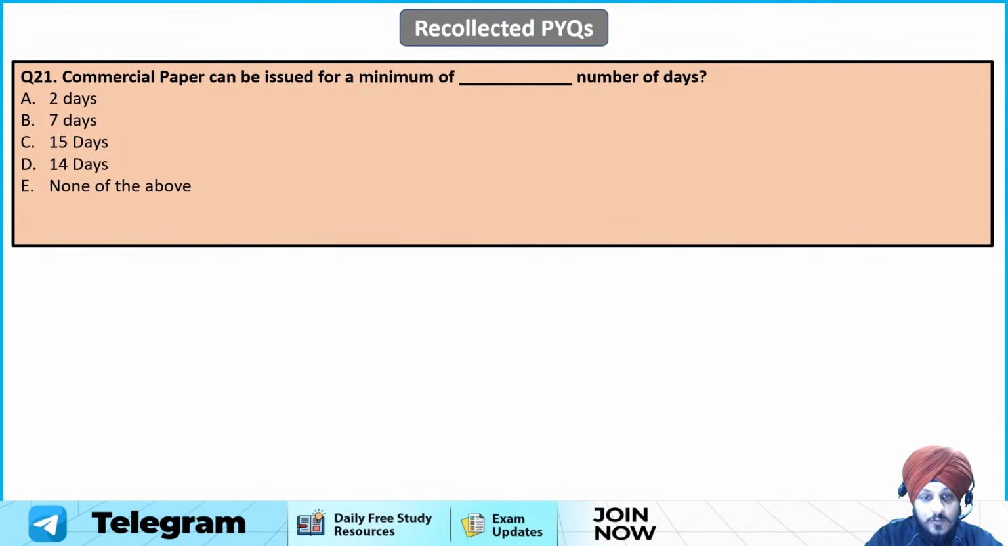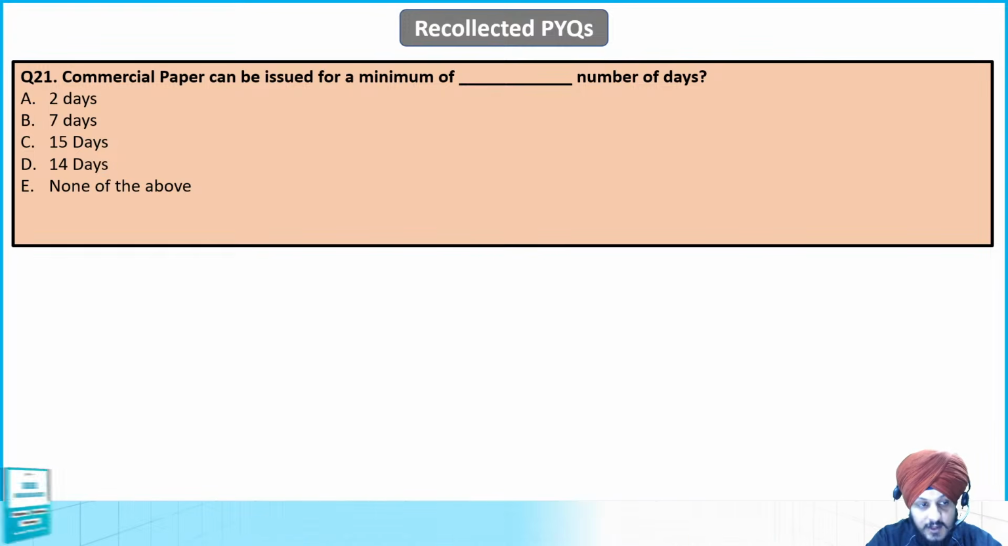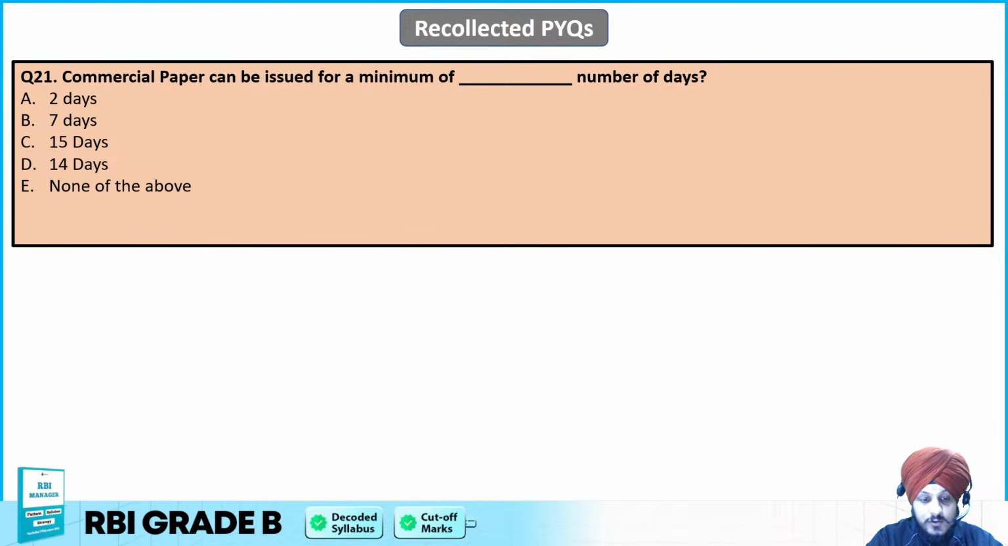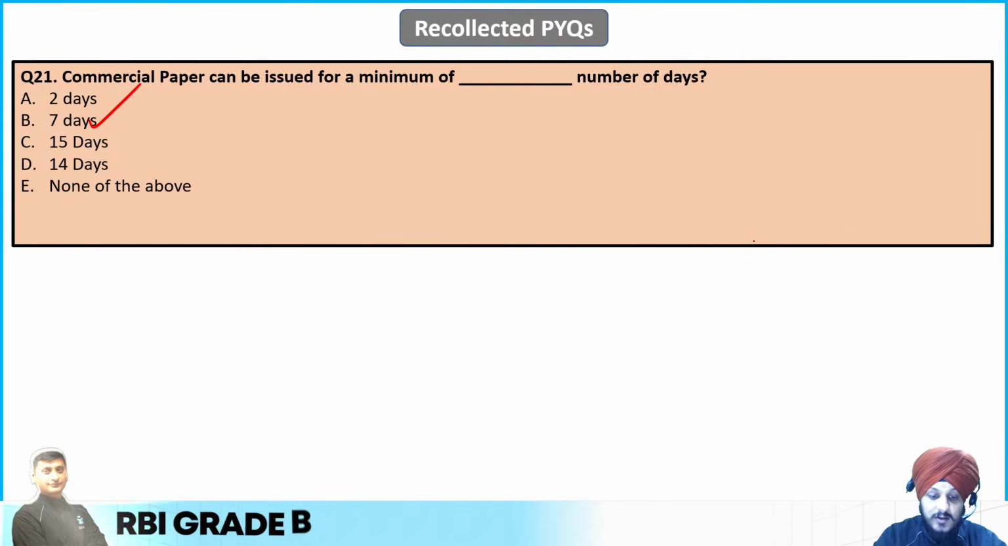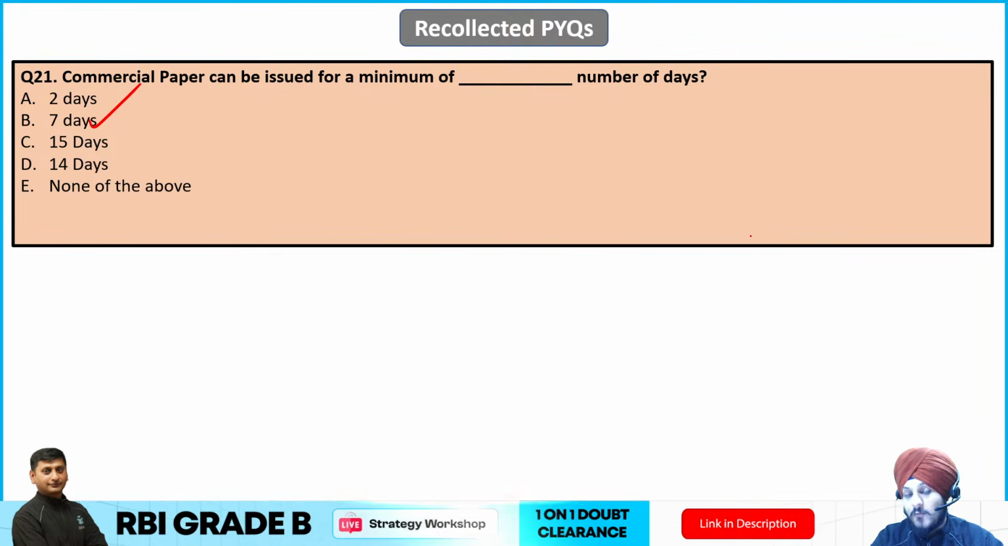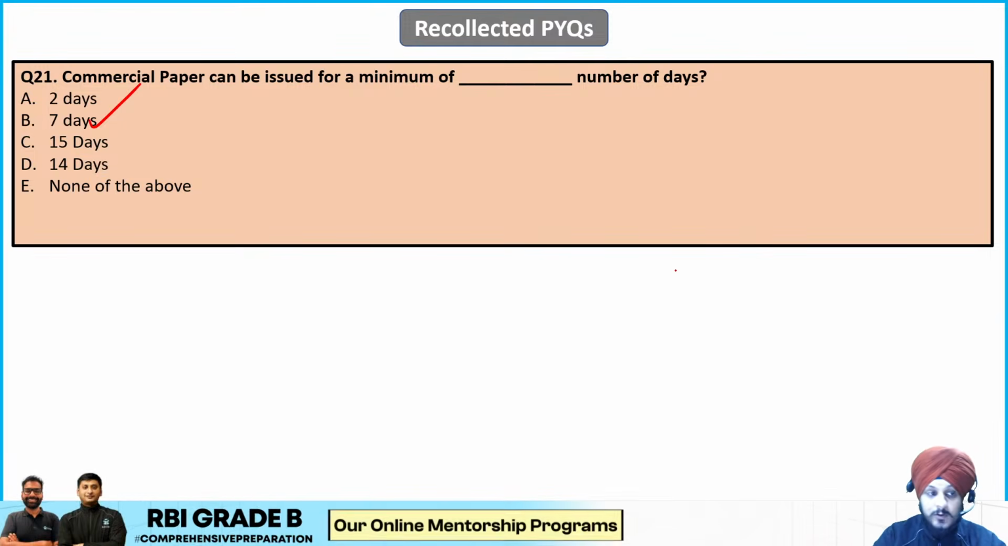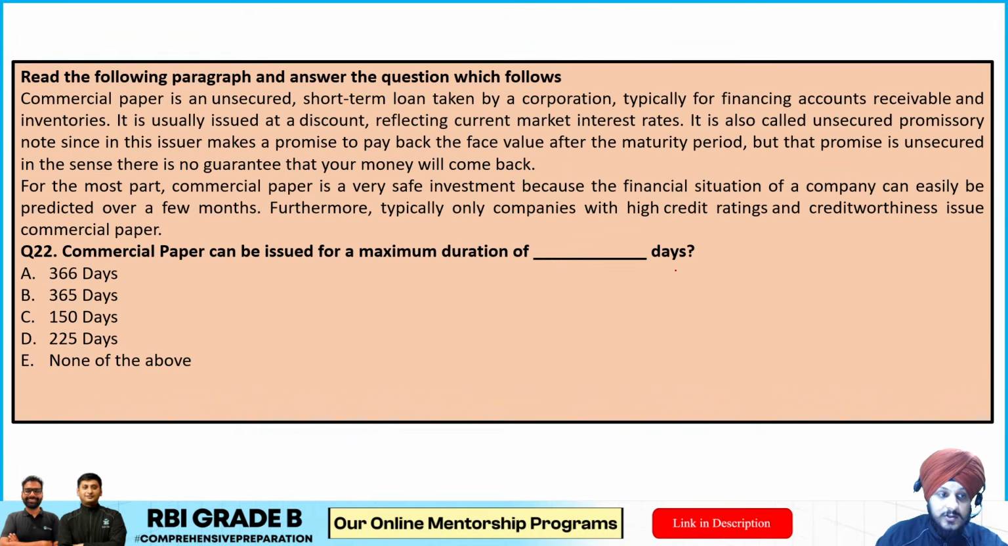Commercial papers can be issued for a minimum of how many days? It's 2, 7, 15, 14, or none of the above. So this is also an easy one, because the correct answer is going to be the B option, which is 7 days. They shall not be issued for less than 7 days, and that is going to be the correct answer, because that is the minimum period for issuing the commercial paper. So B is going to be the answer to this question.